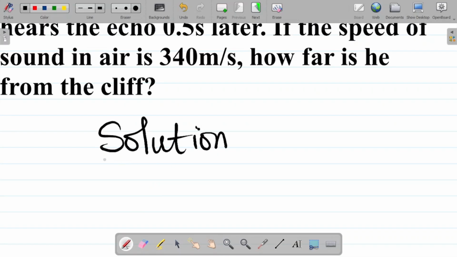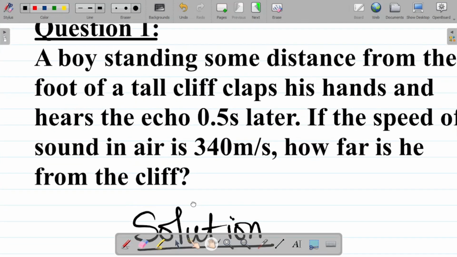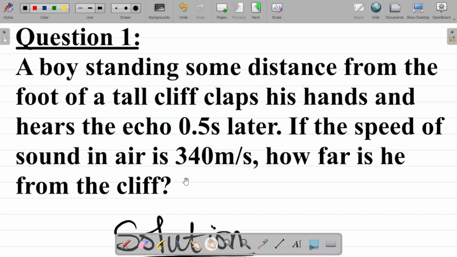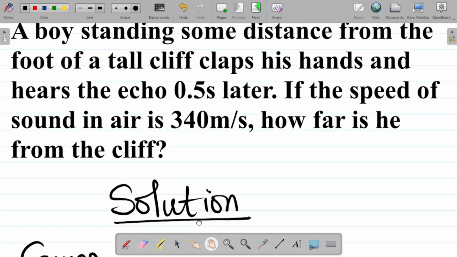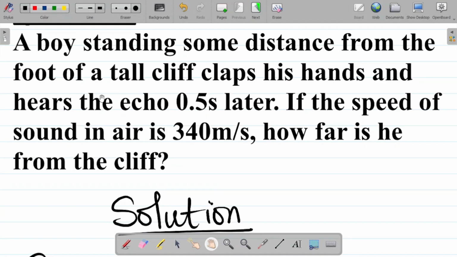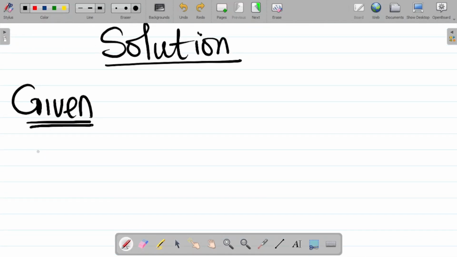Solution. For this question, our task as usual would be to write out the given parameters. What's the first thing you were given? A boy standing some distance from the foot of a tall cliff claps his hand and hears the echo 0.5 seconds later. So the first thing you're given is the time after which the boy hears the echo, which is t, and that's equal to 0.5 seconds.